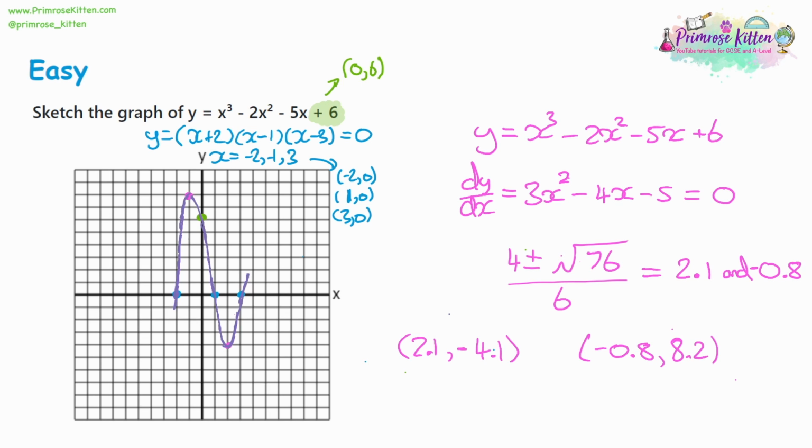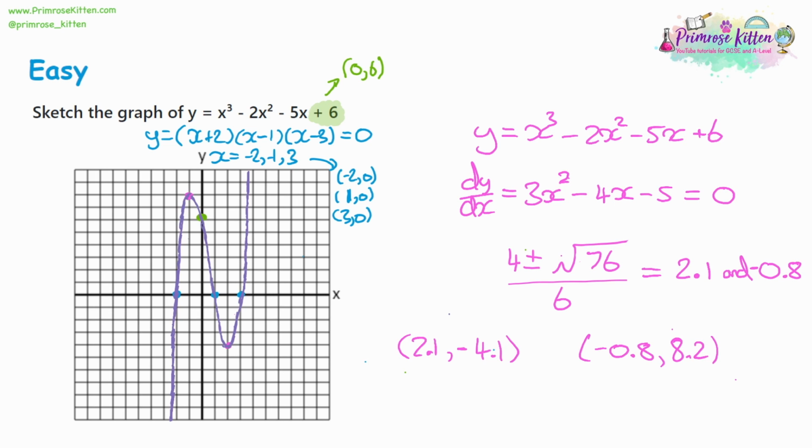Now, if I wanted to be more accurate at the end, what I might want to do now is maybe substitute in 4 to see where it goes next. So that would be 4 cubed, take away 2 lots of 4 squared, take away 5 lots of 4, and add 6. And that gives me 18. So actually, if I'm getting 18, that's way off the graph by the time I get to 4. So it looks like it's rapidly going to leave this kind of viewing window we've got here before it gets to 4. So something like this. And then it's probably going to be the same at the other end as well. And so now we've got a nice accurate sketch of this.